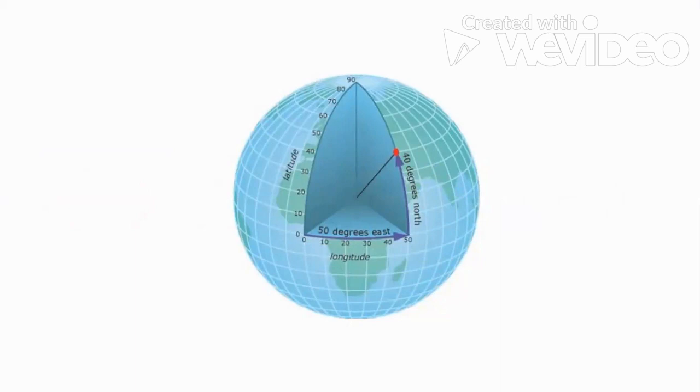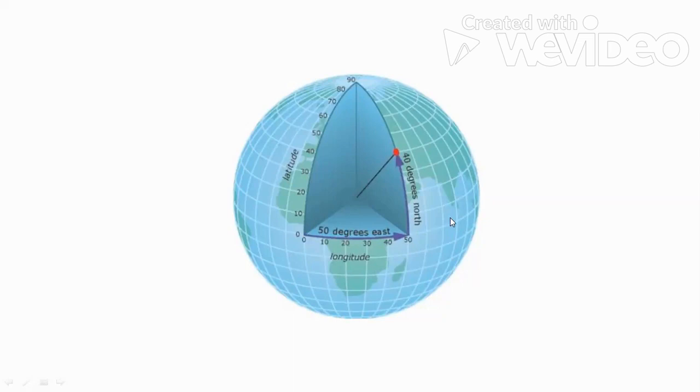You can see that this red colored dot is at 40 degrees above 0 degree. So the latitude is 40 degree north. And where is the longitude? If we come vertically down from this place, it is 50 degrees towards the east of 0 degree.